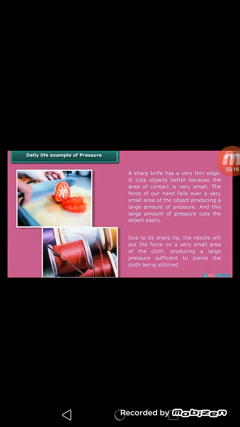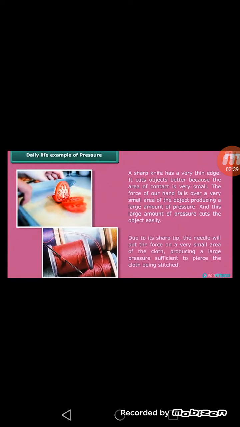In the same way, when we make the needle pointed, it means there is very little area, and due to it there will be large pressure. So due to its sharp tip, the needle will put the force on a very small area of the cloth, producing a large pressure sufficient to pierce the cloth being stitched.